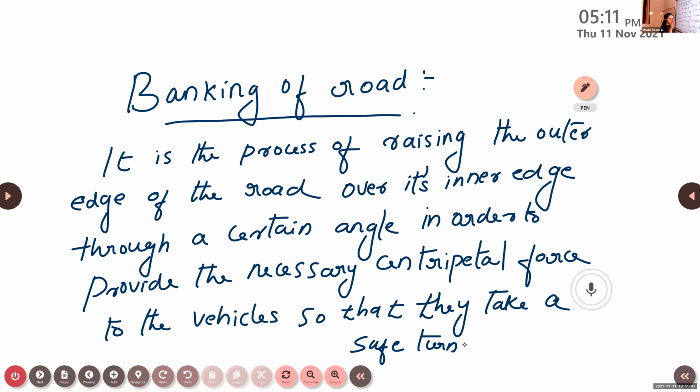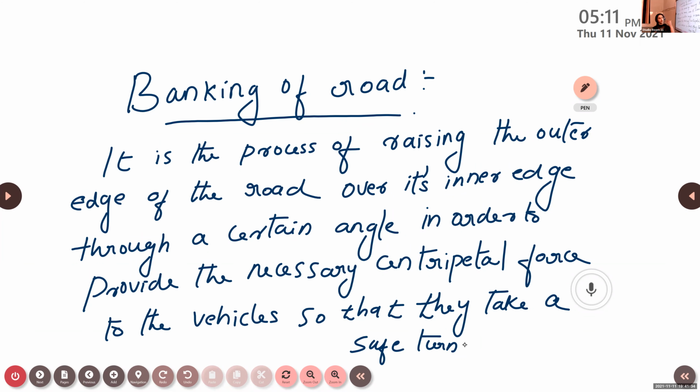Don't be worried about this huge definition. You just go through this definition and make it in your own words. What do you mean by banking of road? It is the process of raising the outer edge of the road over its inner edge. For what? In order to provide a necessary centripetal force. Necessary centripetal force to whom? To the vehicles, so that they can take a safe turn.